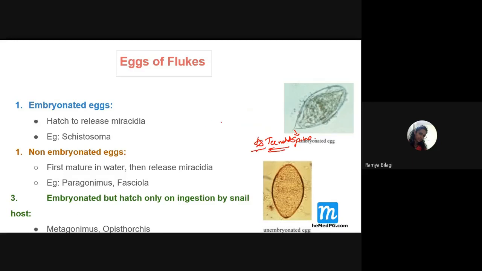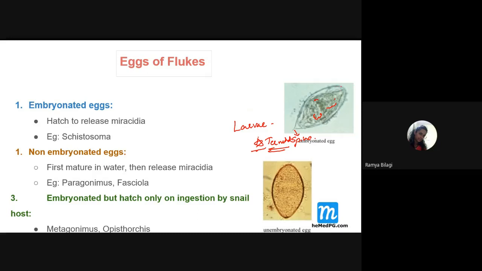So you have identified a terminal spine. And within the egg, what is present, students? The cells that are differentiated, right? Some differentiated structure you can see. That means some baby is present within this egg. So what is the second point you have noted in this egg? A larva is present. So that is the second point.